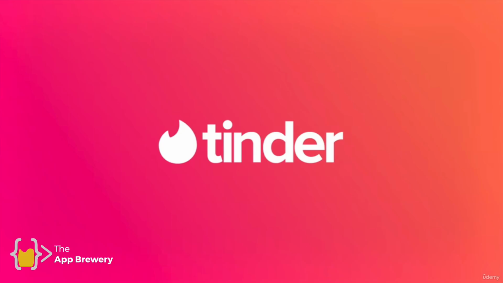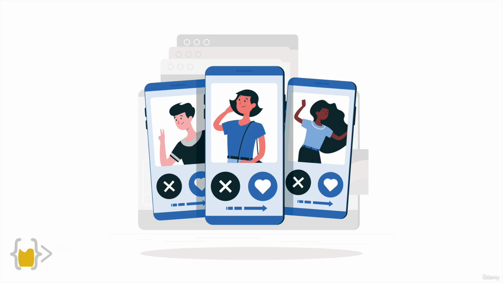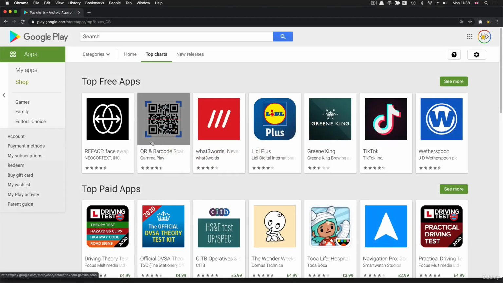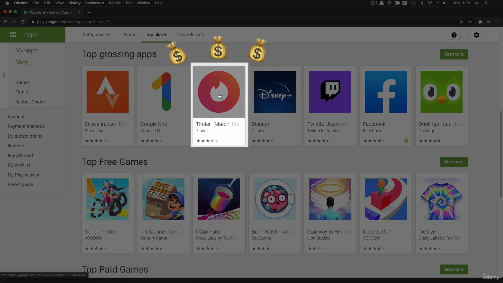So for those of you guys who don't know what Tinder is, and I'm not sure if I believe you, Tinder is basically an app which helps people date online. The idea is that you see somebody's profile, you hit like, and if they like your profile as well, then you've made a match and you can chat to each other and potentially set up a date. Super simple, and it's probably one of the most downloaded apps currently.